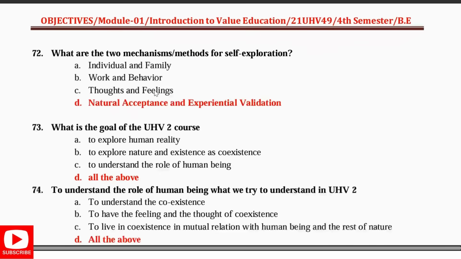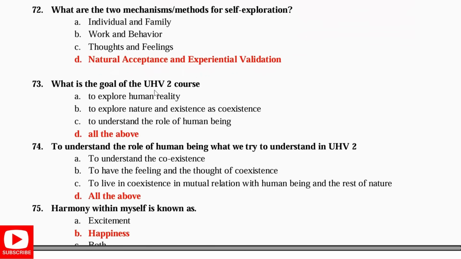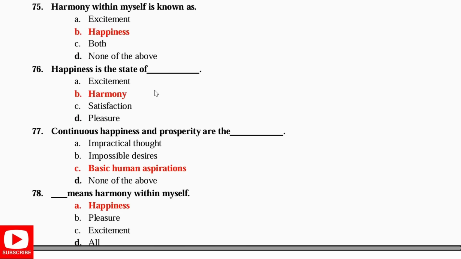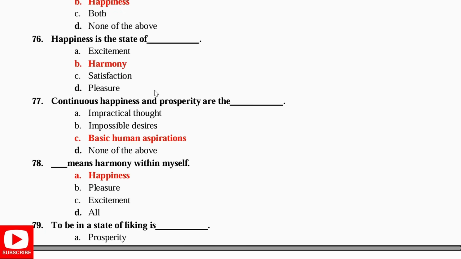What are the two mechanisms or methods of self exploration? One is natural acceptance and the other is experimental validation. What is the goal of the UHV2 course? As I said previously, all of the above. To understand the role of the human being, what we try to understand in UHV2 is again all of this. Harmony within myself is known as happiness. Happiness is a state of harmony.